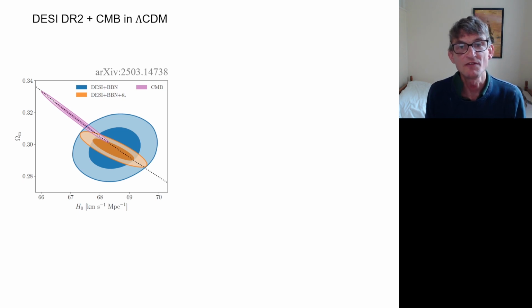And fluctuations of the parameters in that direction are actually not too surprising. We know things like the slight A lens tension are slightly pulling things in the direction of lower h naught and higher omega m in the Planck data. So I don't think anyone will be surprised if there's a 1 sigma statistical fluctuation in one direction. So maybe this is actually 1.5 to 2 sigma, but it's certainly not super significant.